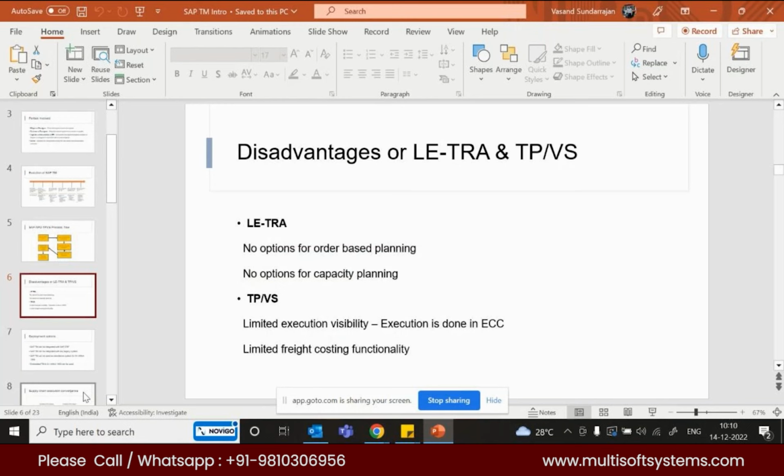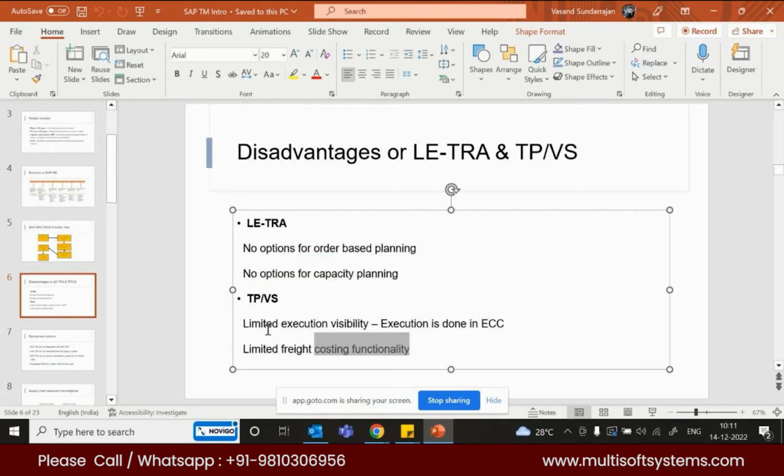And next is limited execution visibility. In case of TP, transportation planning and VS module in APO, there is limited execution visibility. They will create the shipment document in TPVS, but the execution was done in ECC only. There is no visibility from the TPVS point of view. You need to come back again to ECC and execute the document. And freight costing document also is not possible.